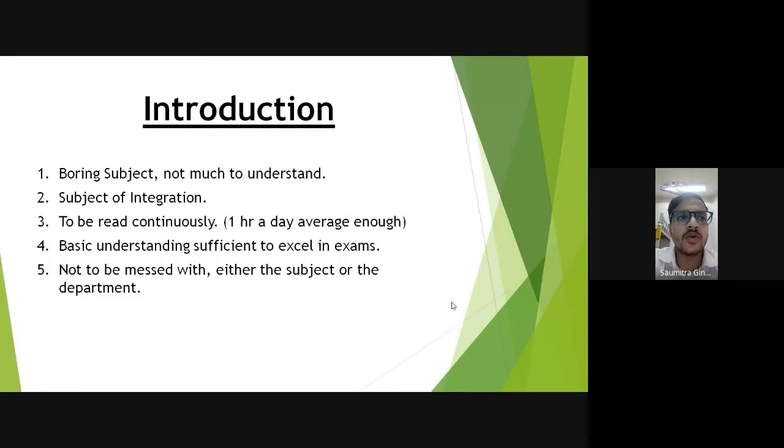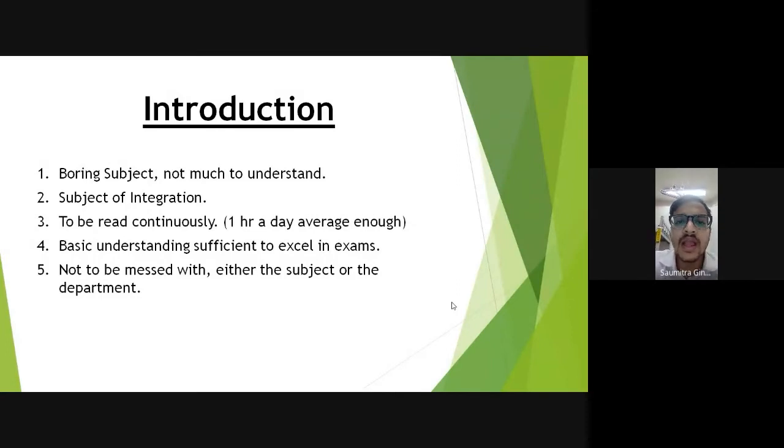Another thing is you always tend to forget PSM a lot because it has a lot of factual information. Especially paper 2, or the second half of PSM, is full of facts and only facts. So what I suggest is to try to read PSM continuously throughout the year. Even if you read 1 hour or say 1.5 hours a day for PSM, that is actually very sufficient to excel in your exams. Believe me, 1 hour a day looks like less time, but if you do it daily, or 5 or 6 days a week, it will be much more sufficient to excel in your exams as well as preparing for your NEET or whatever happens next for your batch.